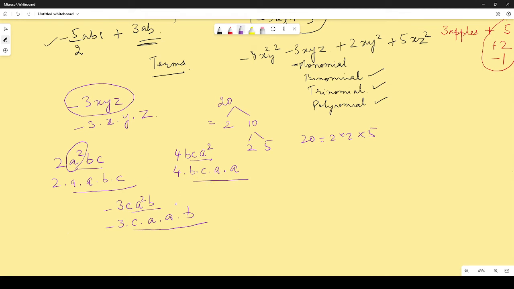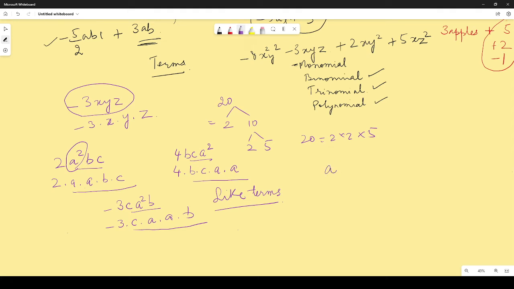They have the same variables, right? Exactly the same. सब में दो a है, एक b है, एक c है. They have exactly the same variables. This means that they are called like terms. You get the concept of like terms now?